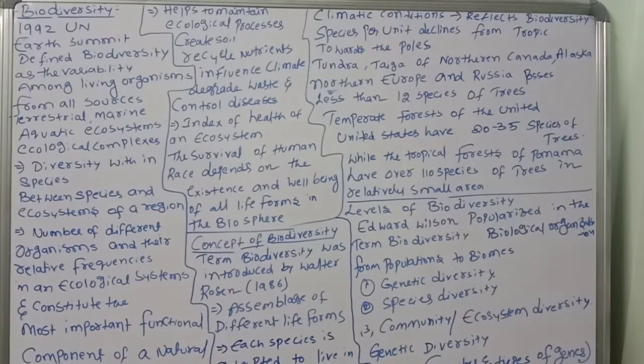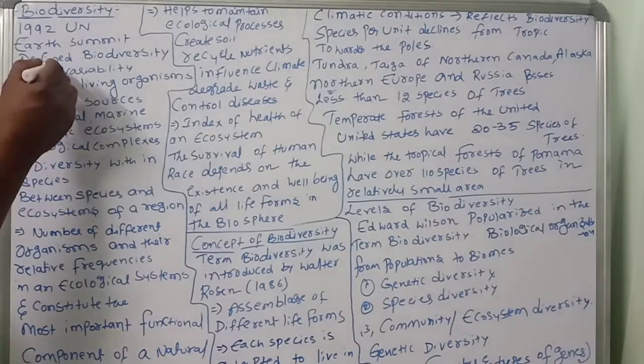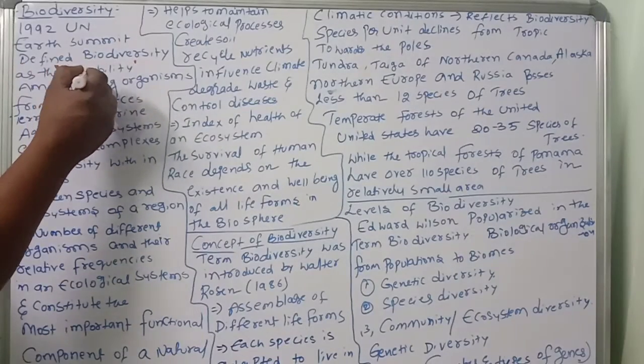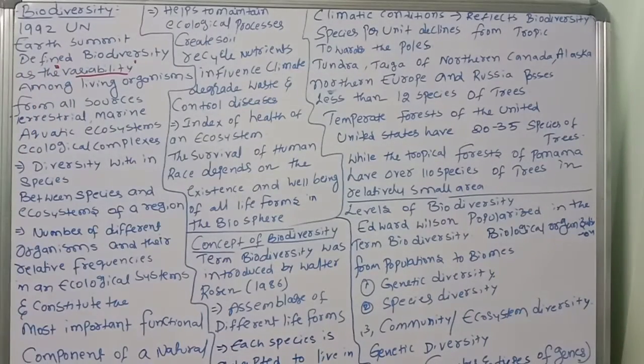The UN Earth Summit defined biodiversity as the variability among living organisms from all sources.